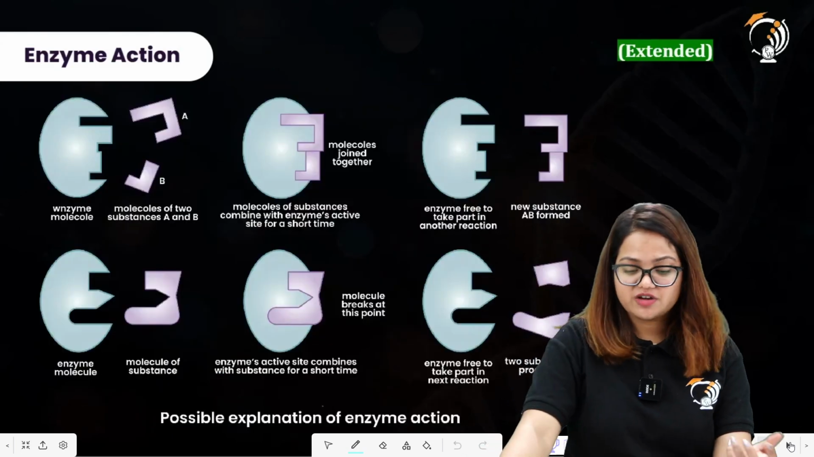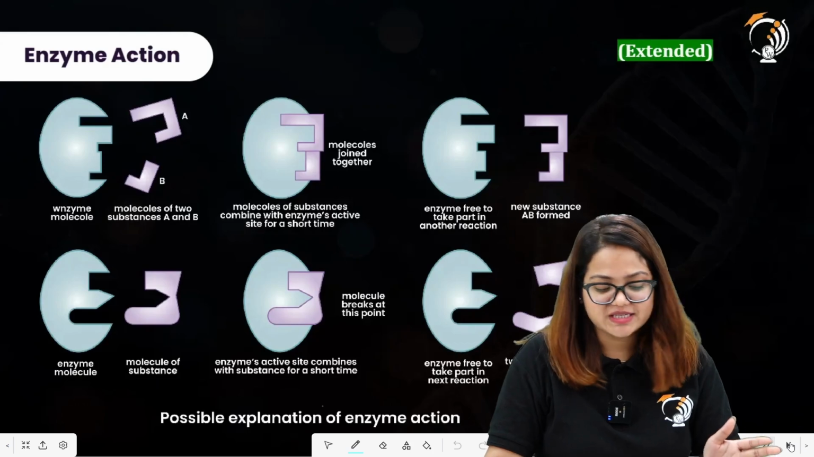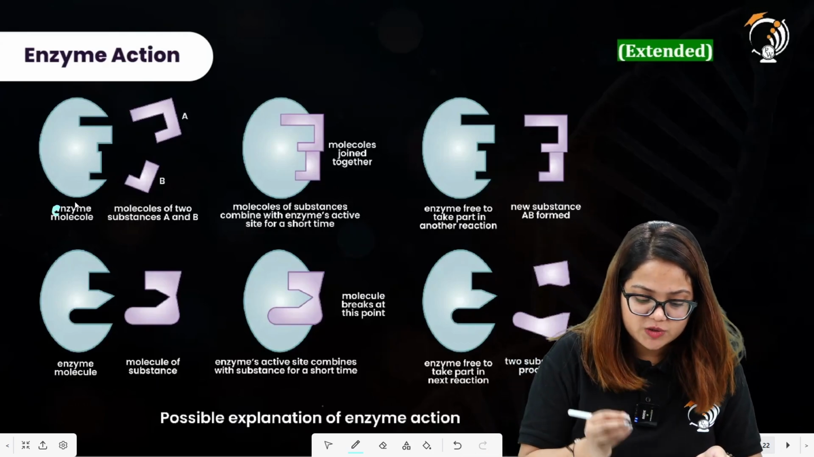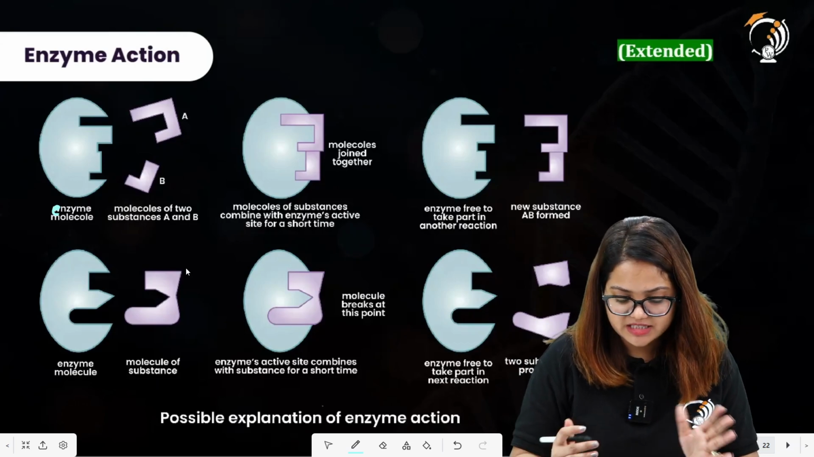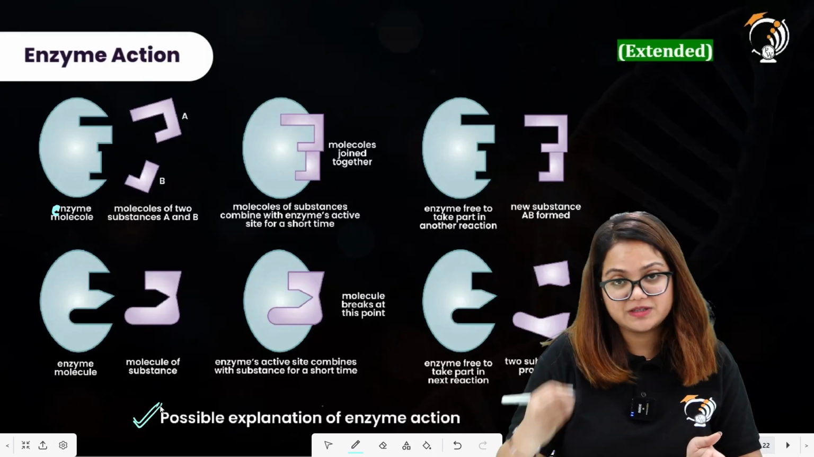You can clearly observe from this diagram also, it has the same representation as present in the previous slide. The enzyme molecule is there, molecules of two substances A and B, it is the same as that of the previous slide. So a possible explanation of enzyme action shall include this diagram.